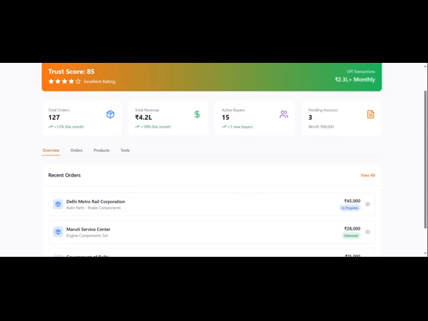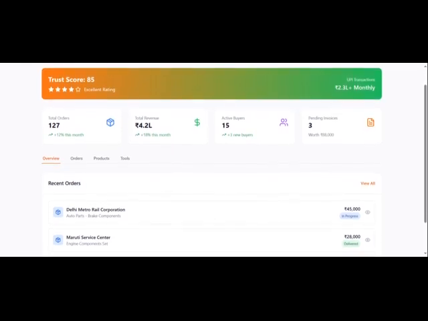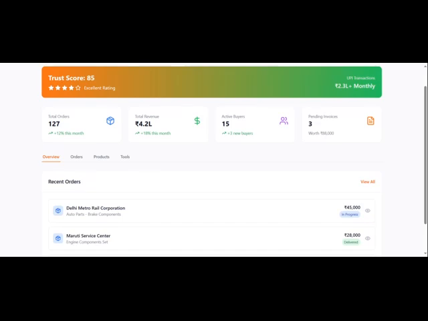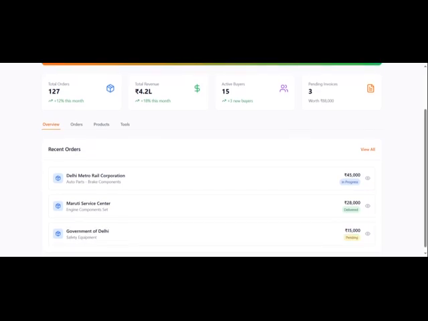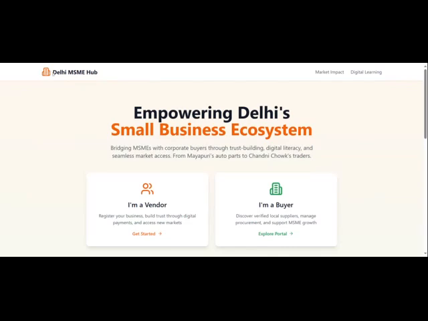Just to show you how this really works, we have added information like the recent orders, the total revenue, active buyers, and the pending invoices, everything for a basic, simple ERP for the person. We are just trying to help them. Now this is the vendor's dashboard.